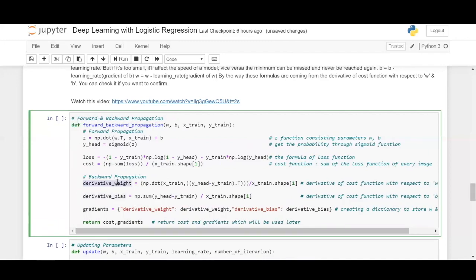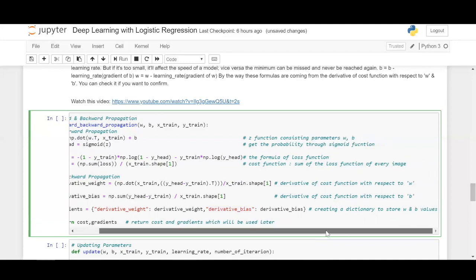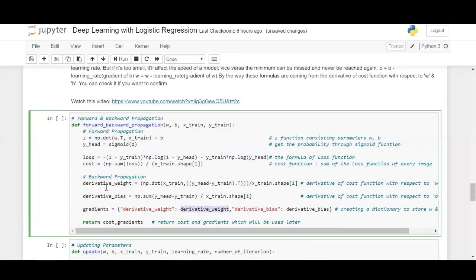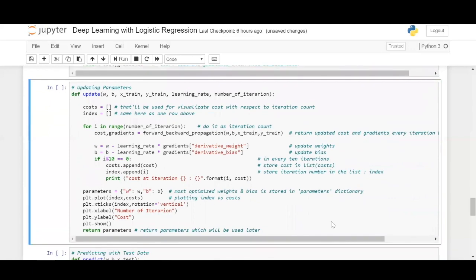So now that you got the weight value and bias value through backward propagation, we'll just define a gradient dictionary. This is a dictionary data type whose keys are going to be derivative weight and derivative bias. In this dictionary, we are going to pass the weights, which is calculated here, and bias, which is calculated here, and return the cost, which you have calculated previously, and the gradients. So now let us define this function with Shift+Enter, done.